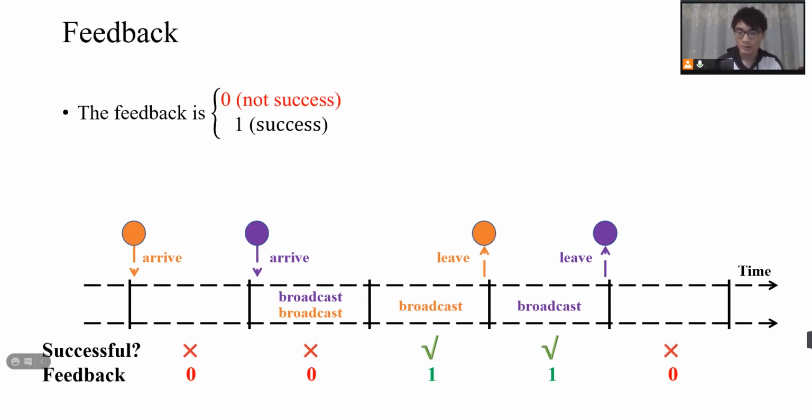The only information they can get is from the channel. The channel gives the nodes feedback, which is a binary bit. It is 0 if there is no success in this slot, which means either no node broadcast in this slot, or more than one node broadcast in this slot. And it is 1 if there is a success in the slot.